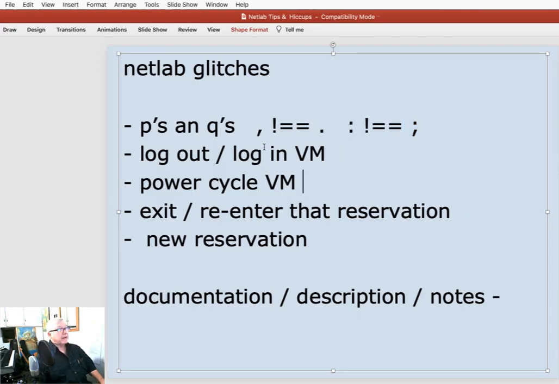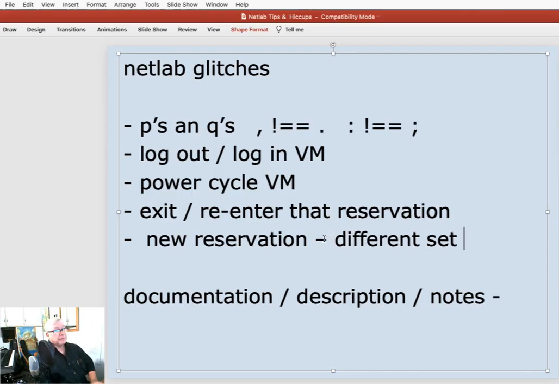And then, of course, if you're having trouble, you can always log out of that virtual machine and then log back in again within your reservation. Or you could power cycle that virtual machine, or you could even completely exit that reservation and shut down all the machines and then come back in and have it reset the entire topology. Of course, that leaves you starting again from scratch, but sometimes that's a good thing to do. Worst case, I've had the case where we're having an actual problem with the NetLab system itself of some considerable size, and you make a new reservation, perhaps even on a different set of virtual machines.